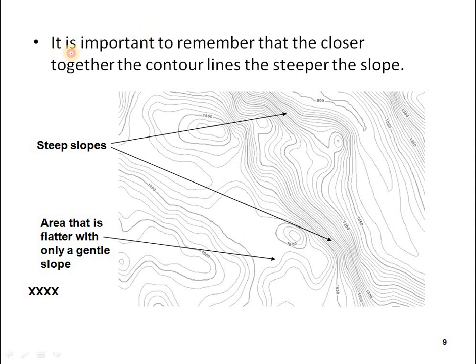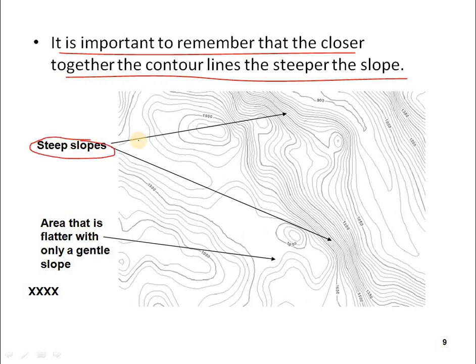We can see here, it is important to remember that the closer together the contour lines, the steeper the slope. So here we can see some of the steep slopes. The steep slopes are shown, that is this one. These are the steep slopes. That means step by step. You can observe here, step by step these slopes are there. These are called steep slopes, and here also we can see the step by step ones. These are all nothing but steep slopes.